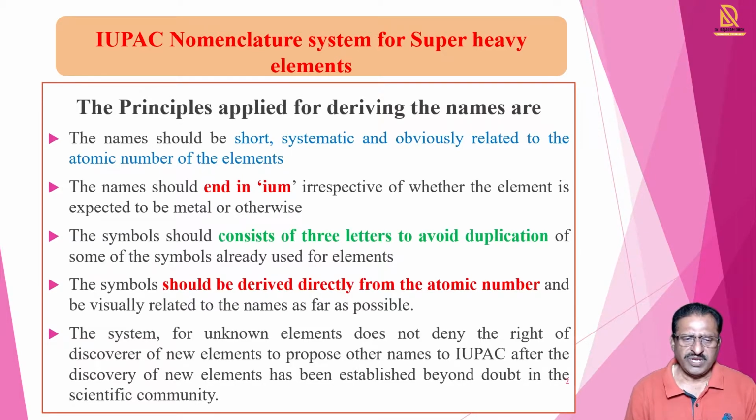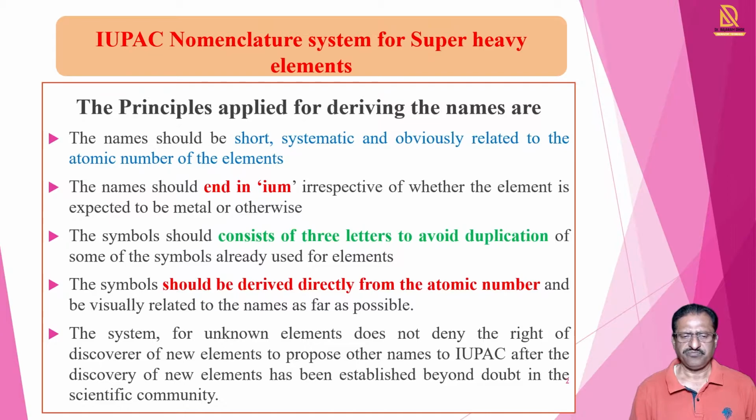Then such letters should be derived directly from the atomic number, and should be virtually related to the names as far as possible. So when we give the names, the symbols are taken from letters that are related to the atomic numbers.